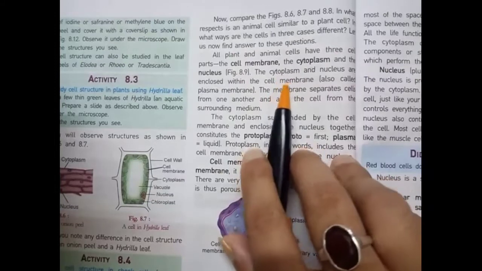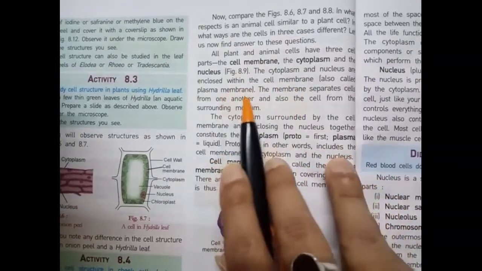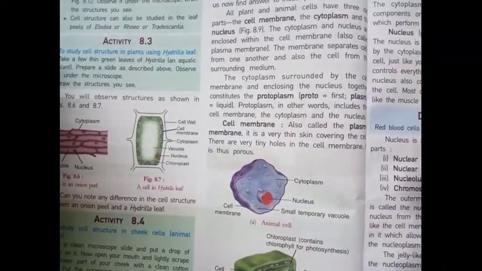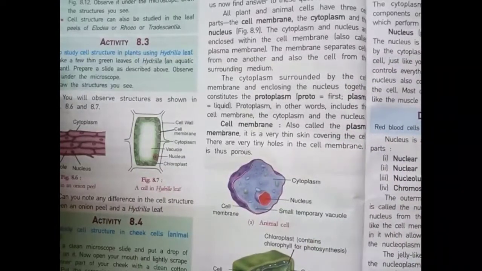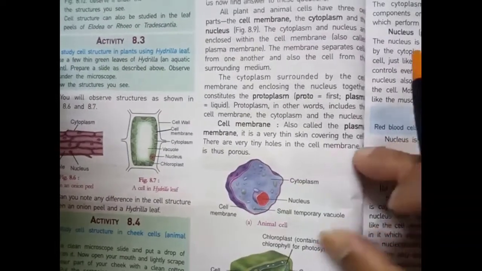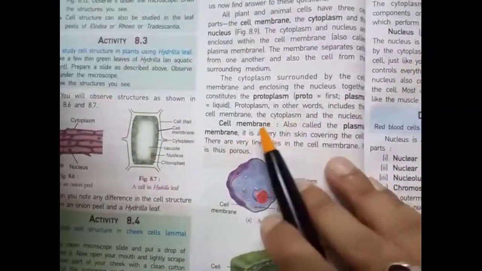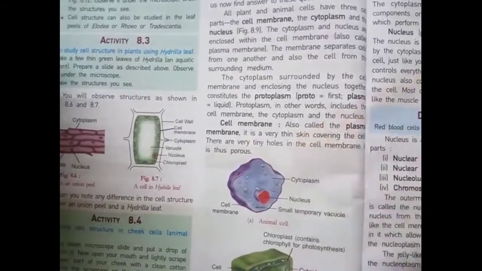The cytoplasm and the nucleus are enclosed within the cell membrane, also called the plasma membrane. The cytoplasm surrounded by the cell membrane and enclosing the nucleus together is called protoplasm. Proto means first, plasm means liquid. Protoplasm, in other words, includes the cell membrane, the cytoplasm and the nucleus.